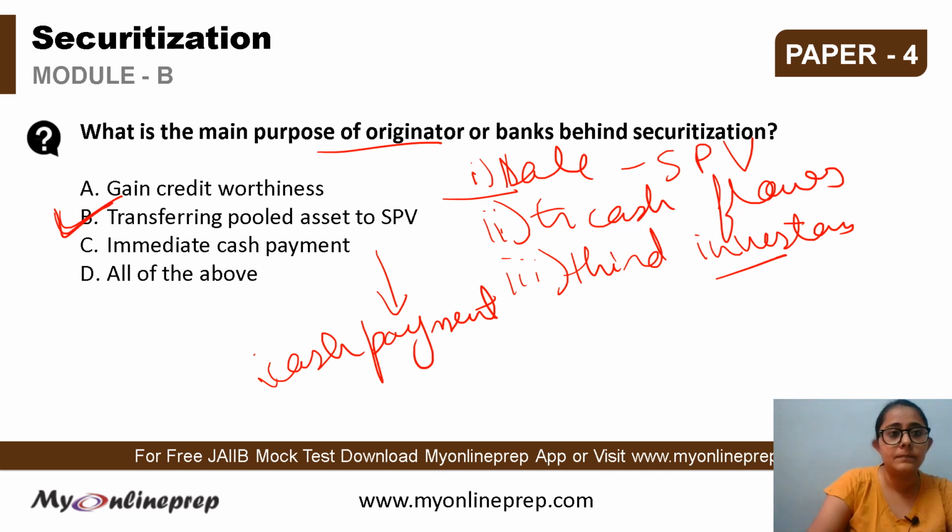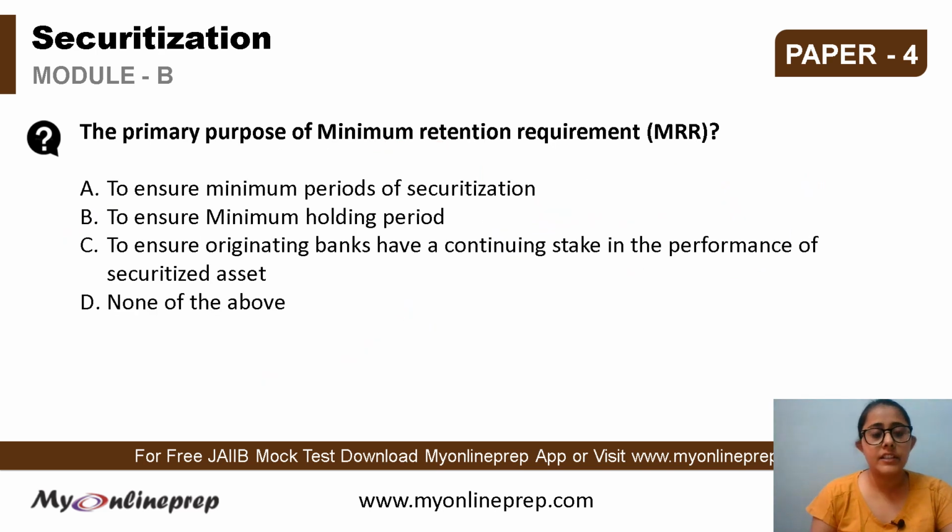Okay, next question. The question is, the primary purpose of the minimum retention requirement is A, to ensure minimum periods of securitization, B, to ensure minimum holding period, C, to ensure originating banks have a continuing stake in the performance of the securitized asset, or D, none of the above. So let us see what actually is MRR.